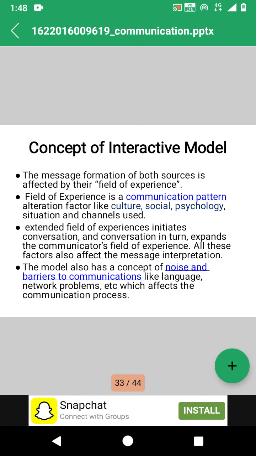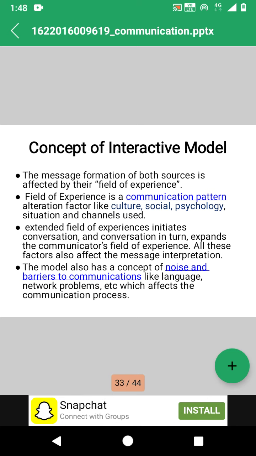So, the concept of the interactive model. The message formation of both sources is affected by their field of experience. Field of experience is a communication pattern altered by factors like culture, social background, psychology, situation, and channels used. These are some factors affecting the communication model which impact the communication.